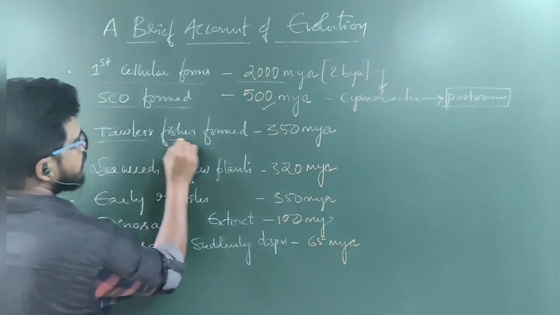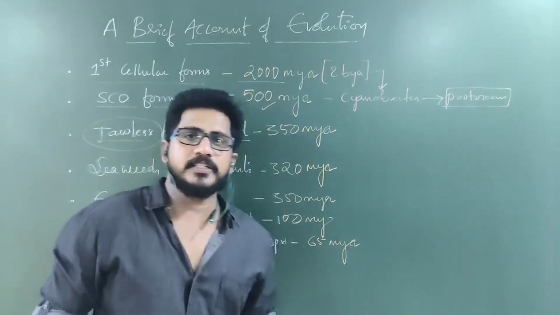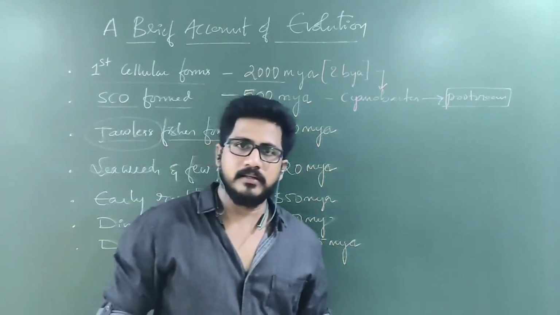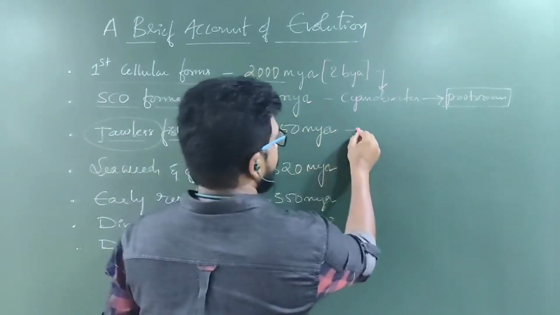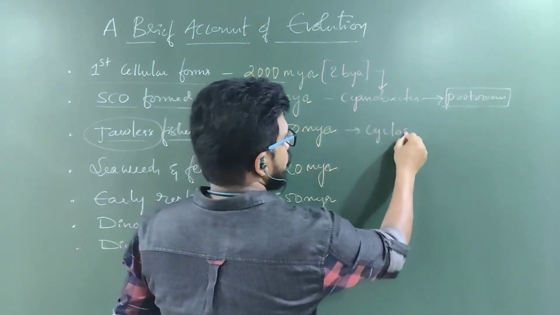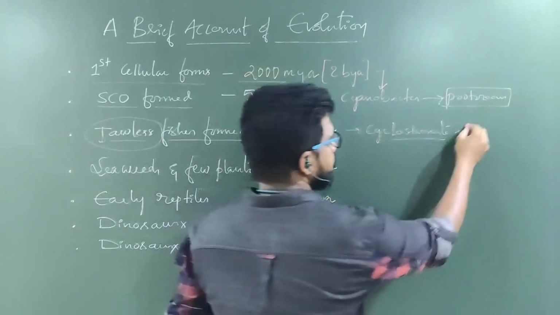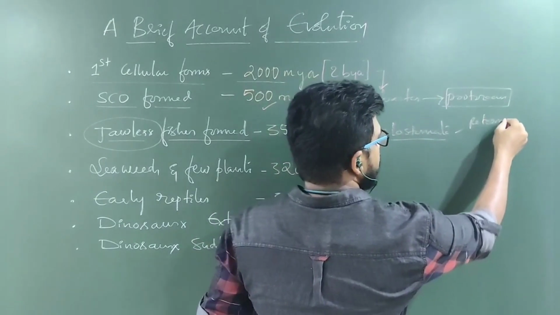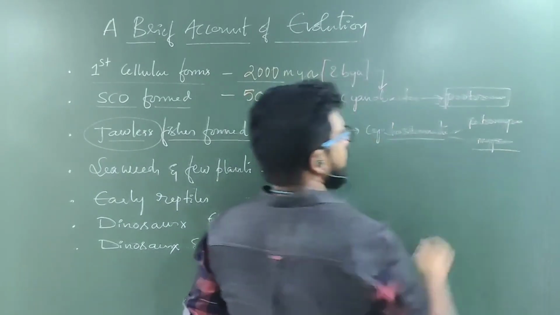Now, later jawless fishes were formed. In first year, in invertebrata and protochordata, I discussed cyclostomes, nothing but Petromyzon, Myxine, hagfish, lampreys.